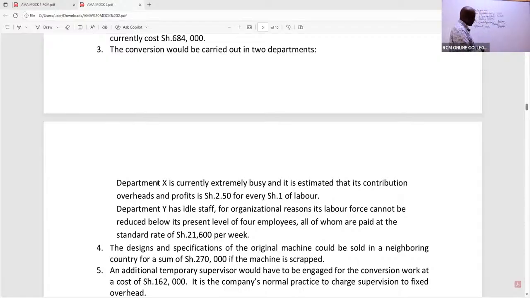So mention there, Department X workers. Opportunity cost. I'm going to lose an opportunity. These guys would have worked outside there. They would have earned. It's an opportunity I'm going to lose by transferring them here.